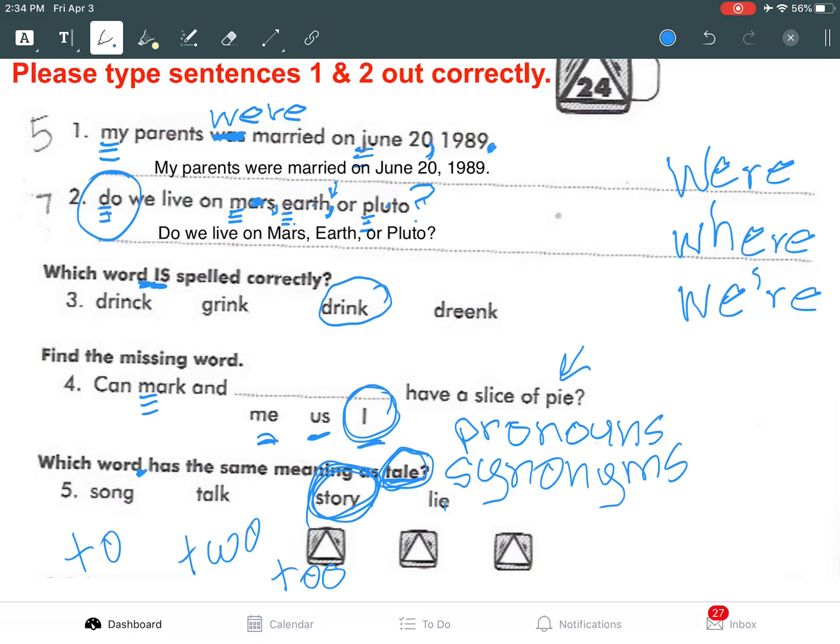Okay? So that is the explanation for your DOL today. It is number 24A. So it's the first one of the week. So I hope that you did a good job on that.